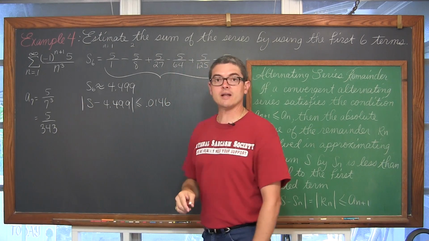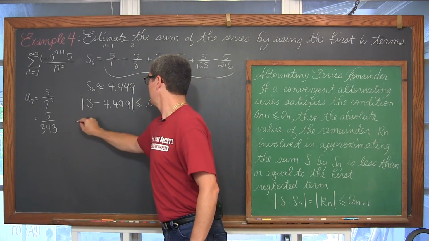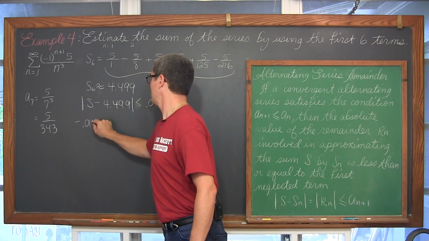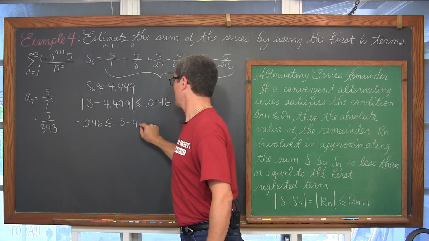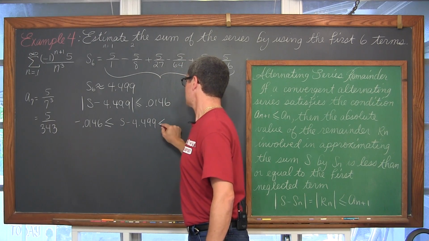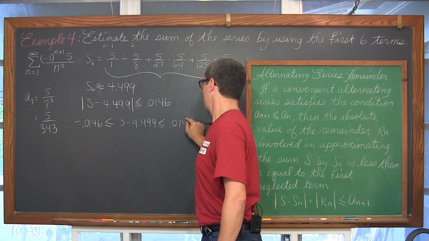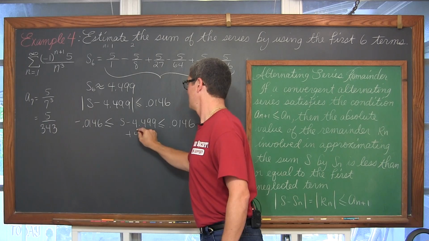And now rewriting this so that we don't have an absolute value symbol, we have negative 0.0146 is less than or equal to S minus 4.499 is less than or equal to 0.0146.